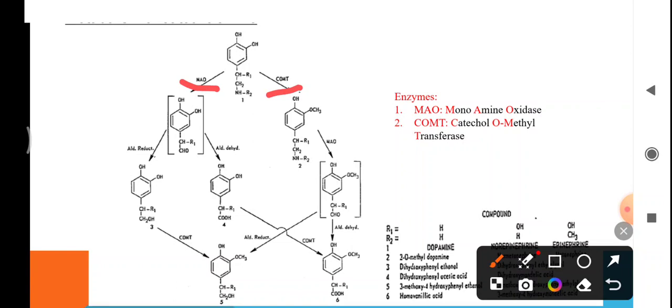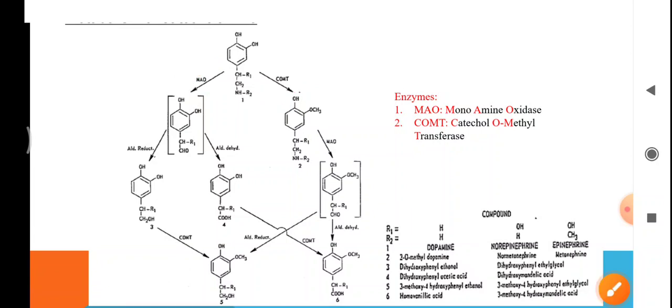Let us first see if it is first catalyzed by MAO. Dopamine, when catalyzed by MAO, is converted into 3,4-dihydroxyphenyl acetaldehyde.